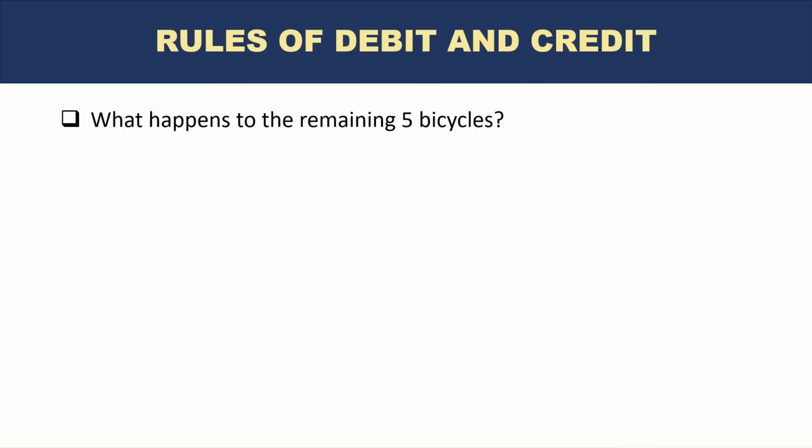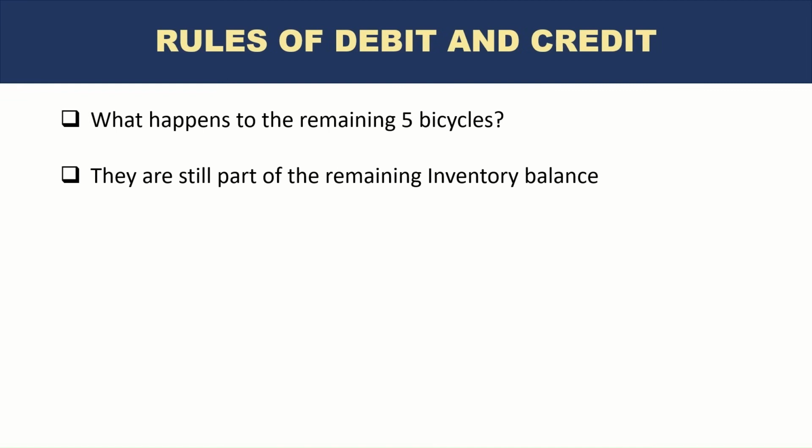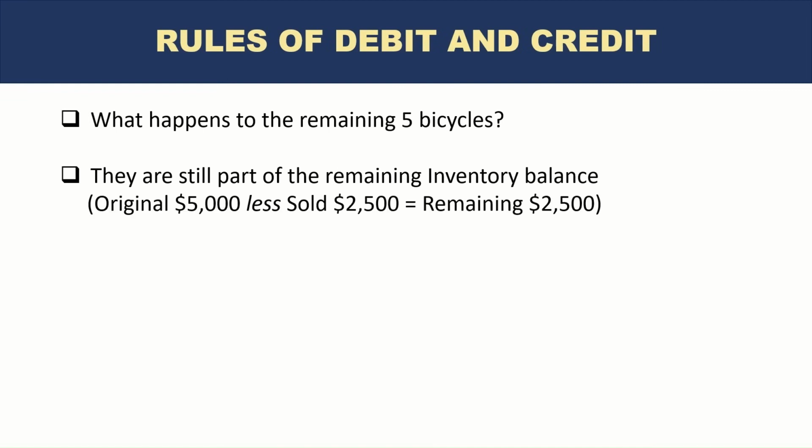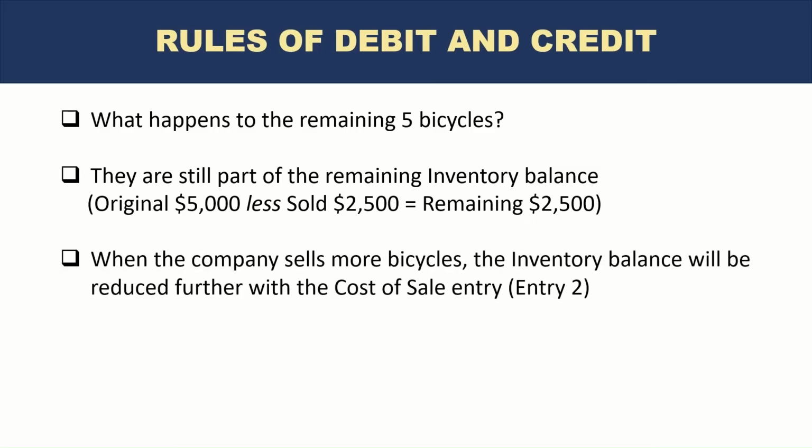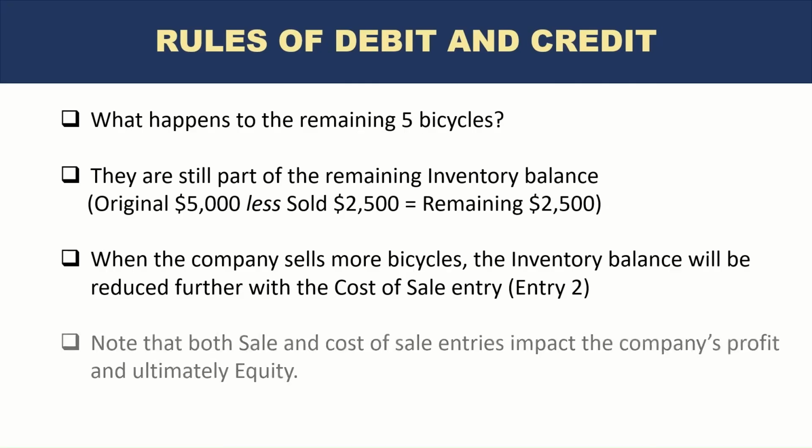Now what happens to the remaining 5 bicycles? They are still part of the remaining inventory balance. So the original $5,000 was the original cost of inventory of 10 bicycles. We sold 2500. The remaining $2,500 will still be in the inventory account, in the books of the company. When the company sells more bicycles, the inventory balance will be reduced further with the cost of sale entry, the entry number 2 that we just looked at.